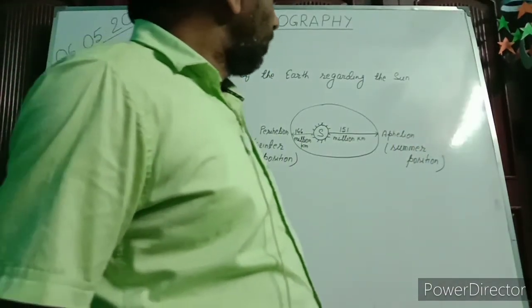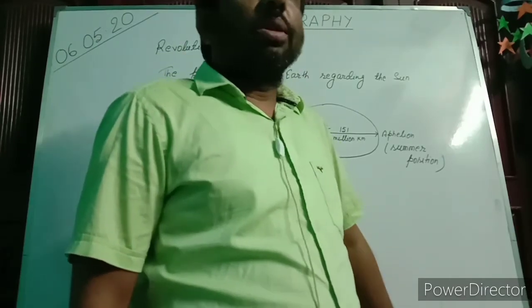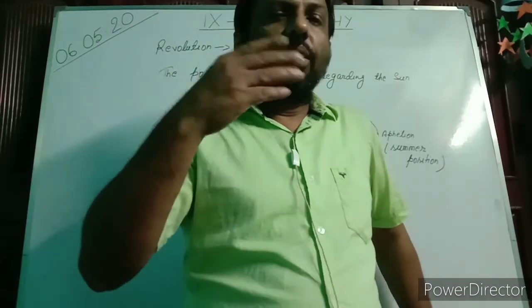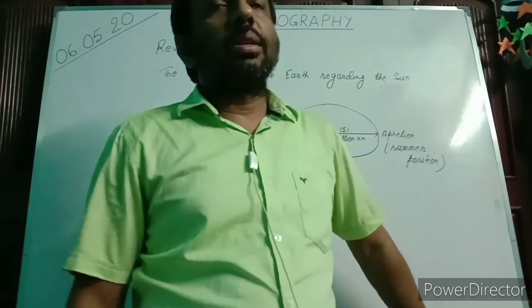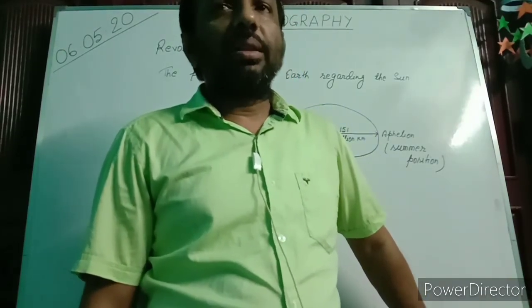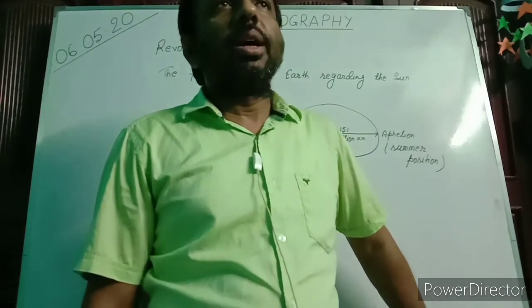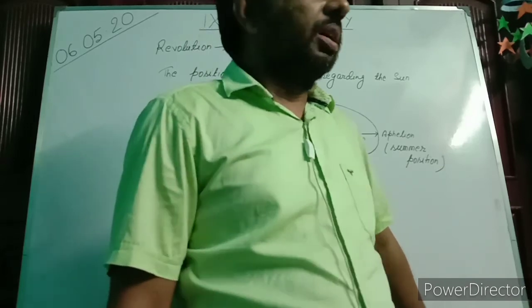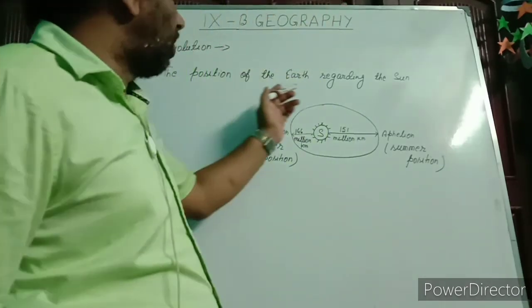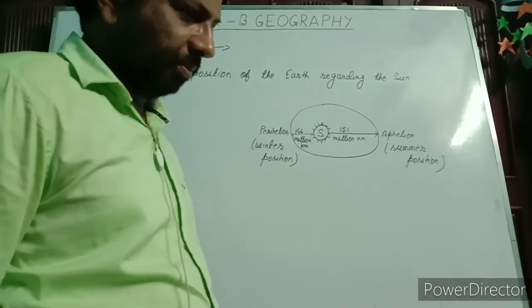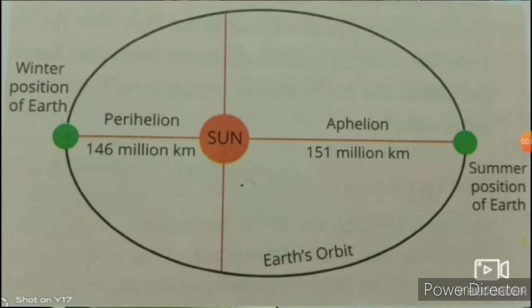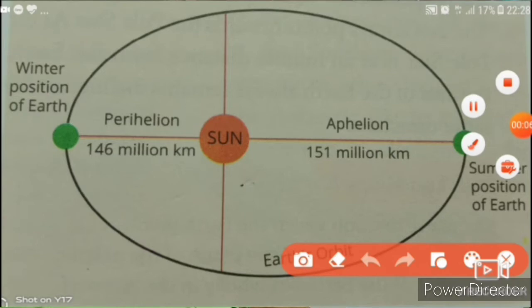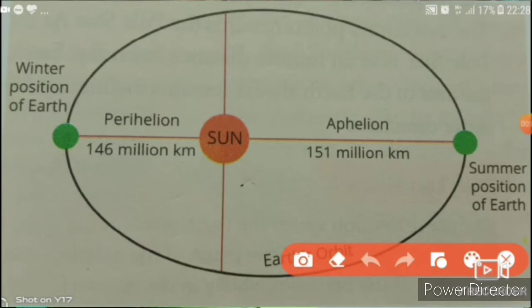Then we saw about the path of the revolution of the earth around the sun. That is the elliptical path, not the spherical path. And now we will see the position of the earth regarding the sun. As the earth moves in this elliptical path around the sun, sometimes it comes near the sun and sometimes it goes away from the sun.